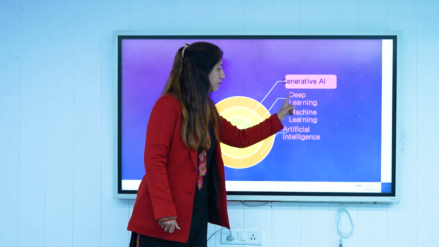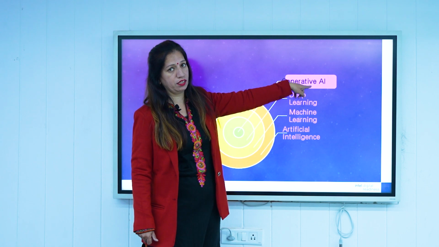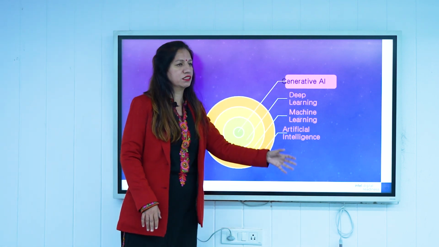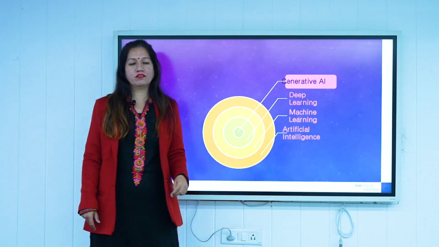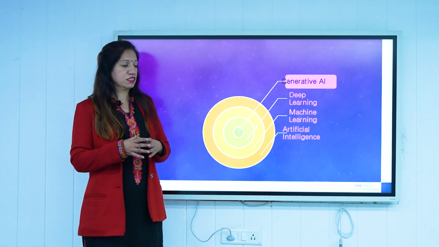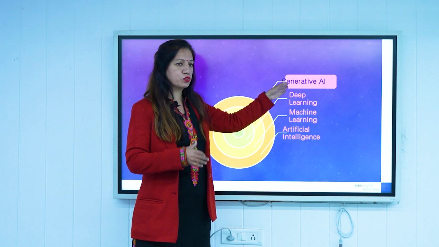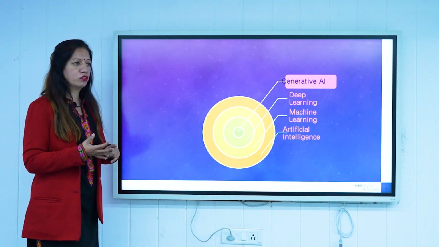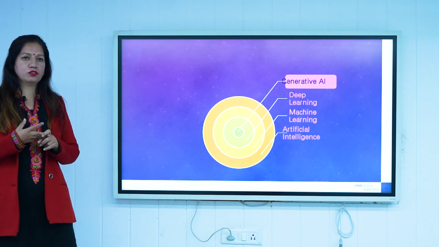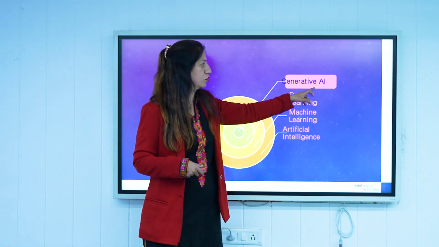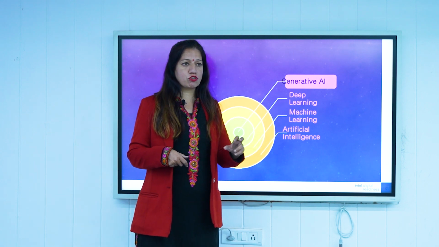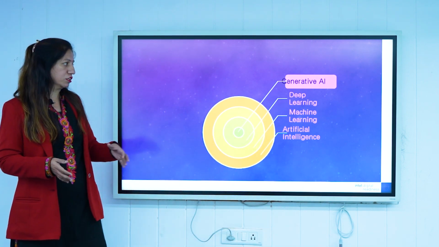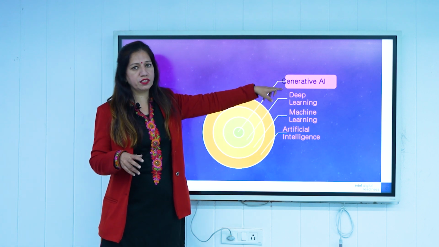Now among all of these we have another model, which is generative AI. Generative AI is now the father of all these learnings and AI strategies, because generative AI is the one which gives you text analysis. It is basically used to generate content. That content could be audio, text, or video. Any of these could be generated through generative AI. In AI we also have some constructive models and some generative models. A generative model is something which is used to generate content.